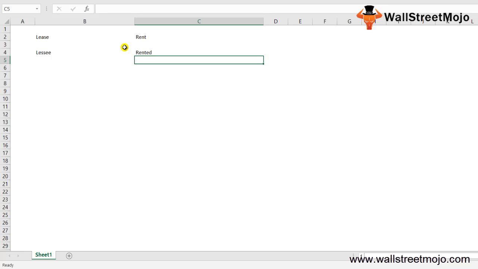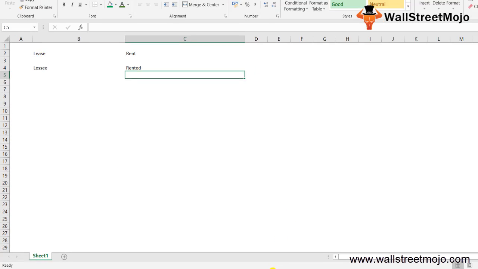So in this tutorial, we will go through the comparative analysis of lease versus rent. Even though on the surface renting and leasing seem similar, they are not. We will look at the differences between them with the help of infographics first.